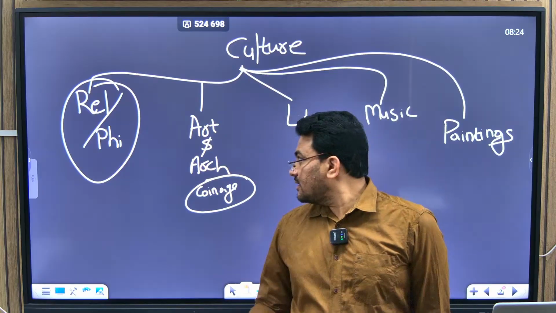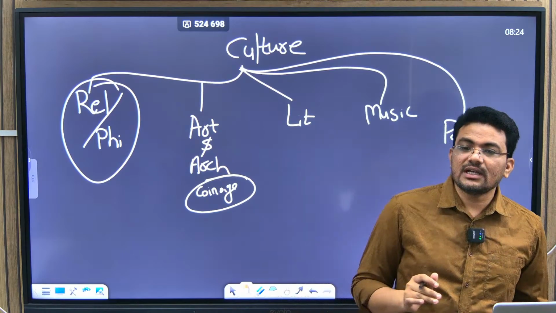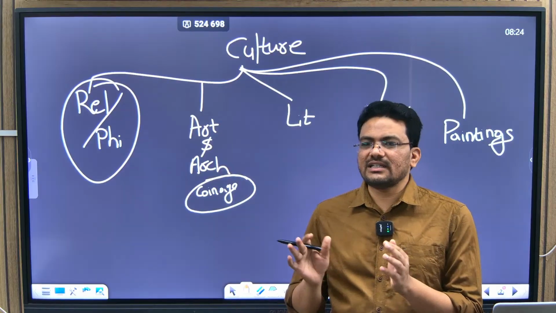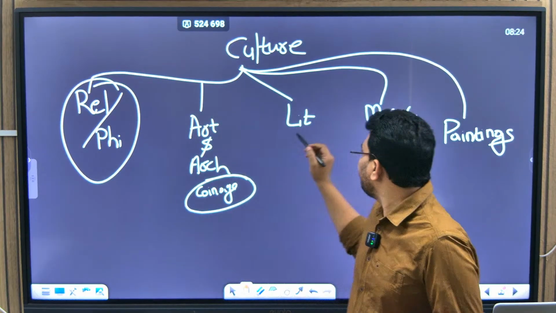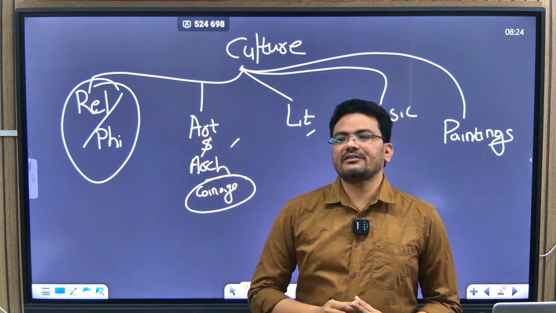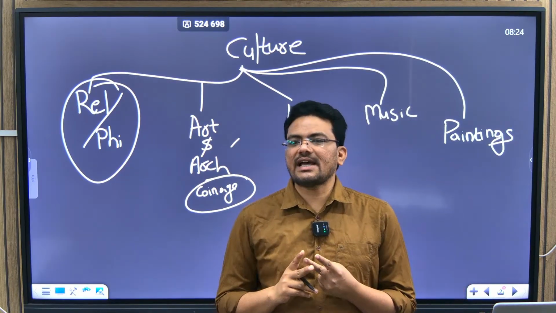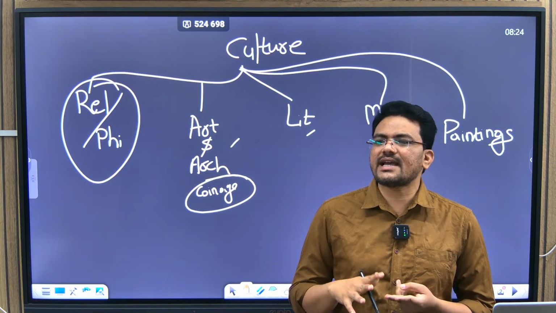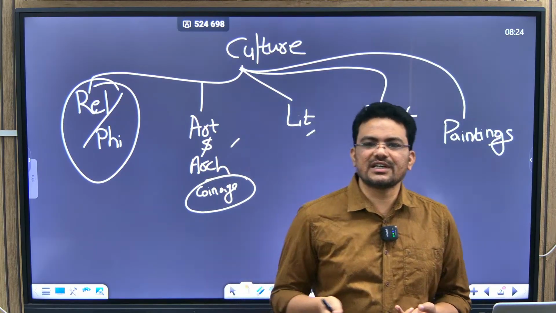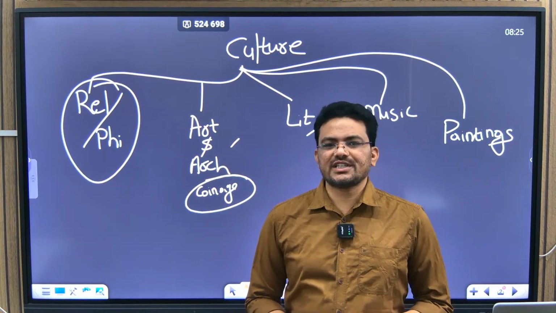So in the religion and philosophy sphere during the medieval Indian period, now we are talking about both Delhi Sultanate and Mughal period as a whole. So not separately for the religion, only for literature and art and architecture we will see somewhat. So first we are talking about the religion or philosophy. So during this period two things have happened. So already existing religions are there, Jainism, Buddhism, Hinduism, and even Islam is also existing after the advent of these Turkish rulers. Now what happened is that there are some social situations.